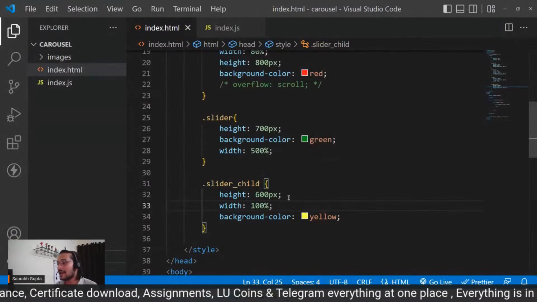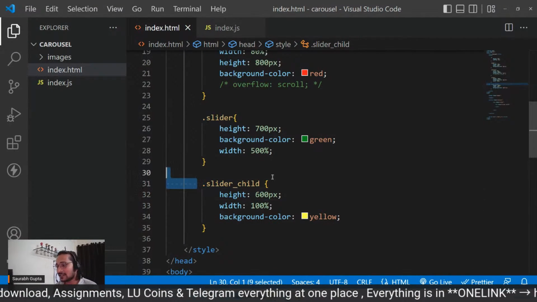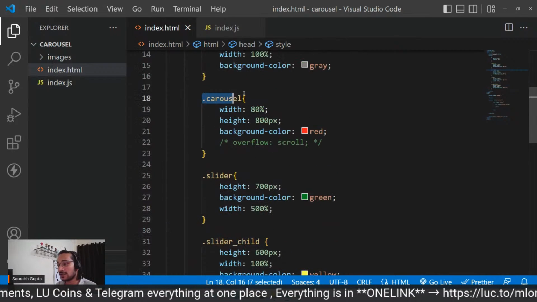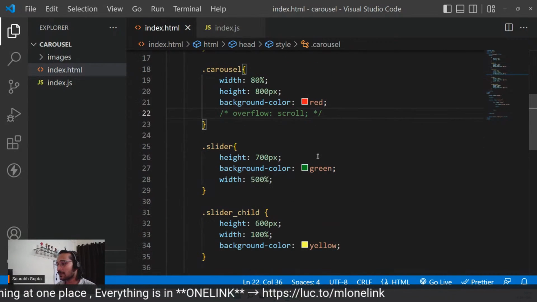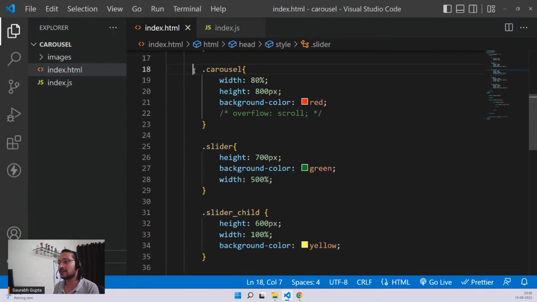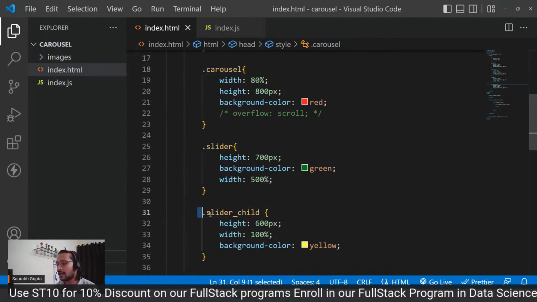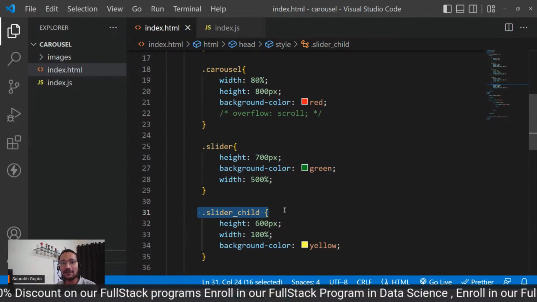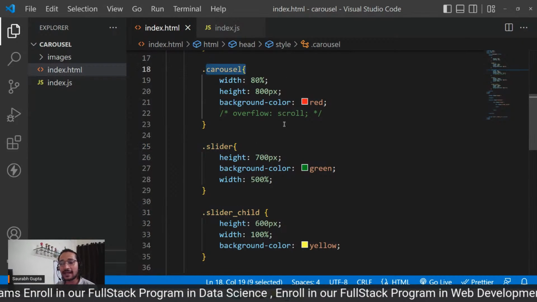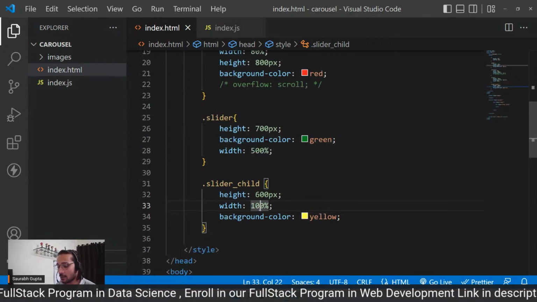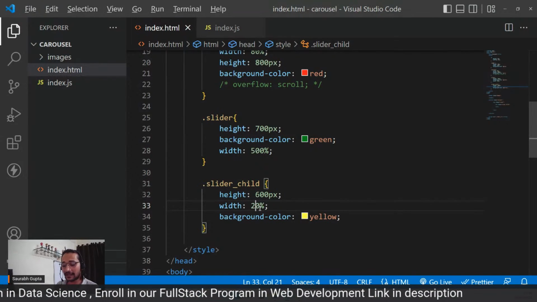That means if I want to make slider child exactly the same as the carousel, not its parent, then you can see that the slider is 5 times the carousel. So slider child should be 1 divided by 5 of the slider if you want to make it similar to the carousel. That means around 20%. Correct, everyone?